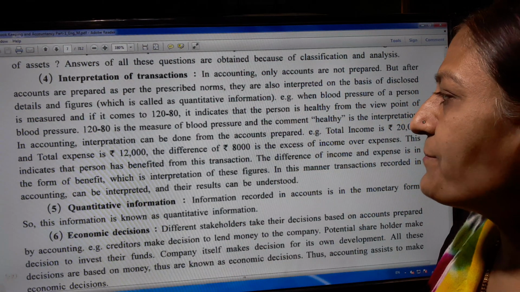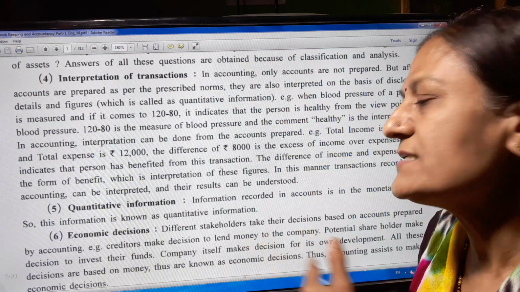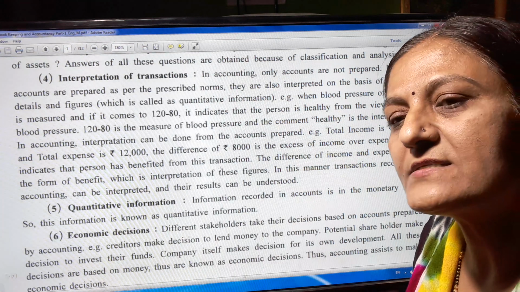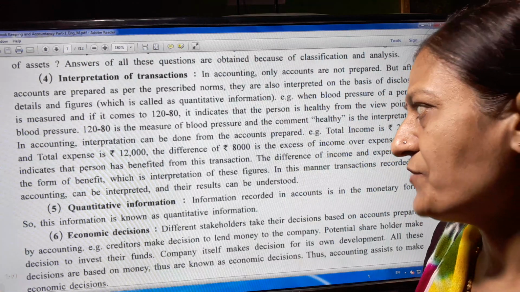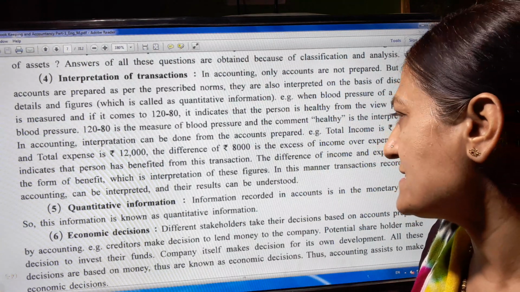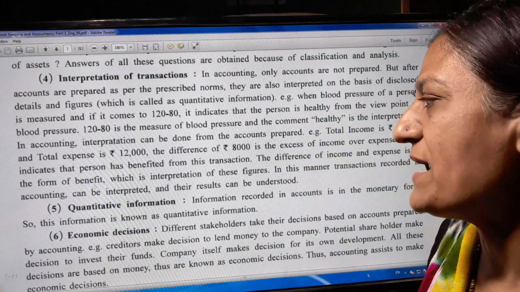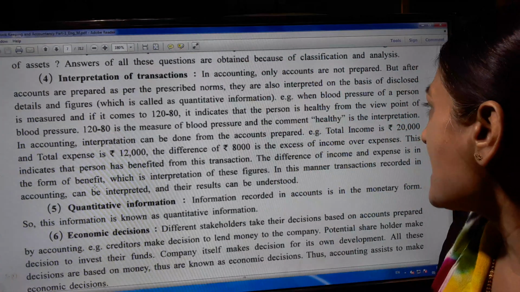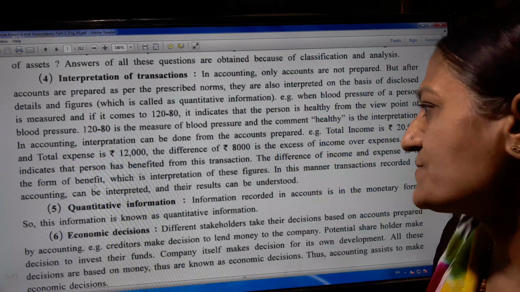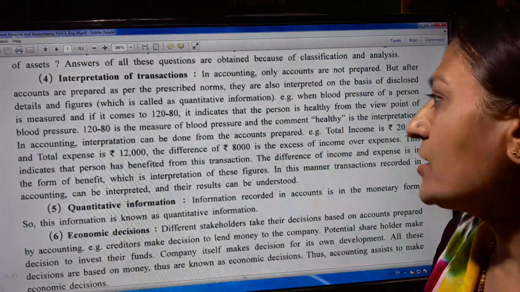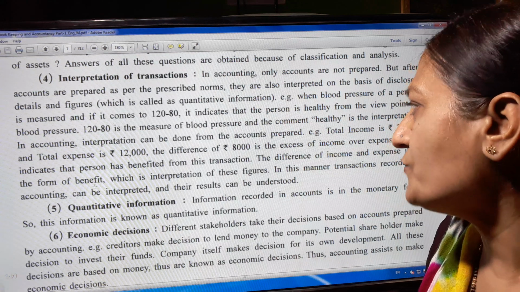This indicates that the person has benefited from this transaction. When this type of transaction is there, the businessman gets a profit or gain from it. The difference of income and expense is in the form of benefit, which is the interpretation of these figures.